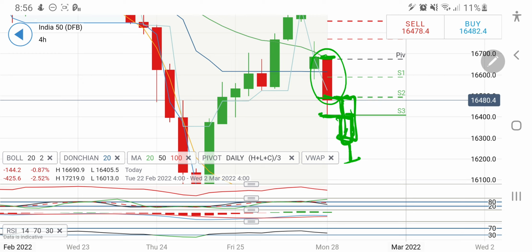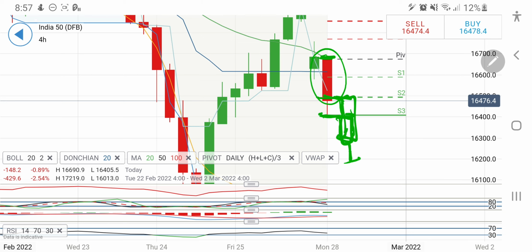If it trades below 16,400, go short there. You can expect it to continuously drop towards 16,300 the first target, then 16,200 the next target, and from 16,200 it can try to bounce back a little and continue to drop later in the day. That is also very much possible, but be watchful of the levels at 16,400 today. Any drop below 16,400, definitely it will try to break strongly. My expectation for Nifty is to trade between 16,400 to 16,700 levels for the day, but these are uncertain times. It can take on any direction and can drop heavily. So this is all for Nifty.